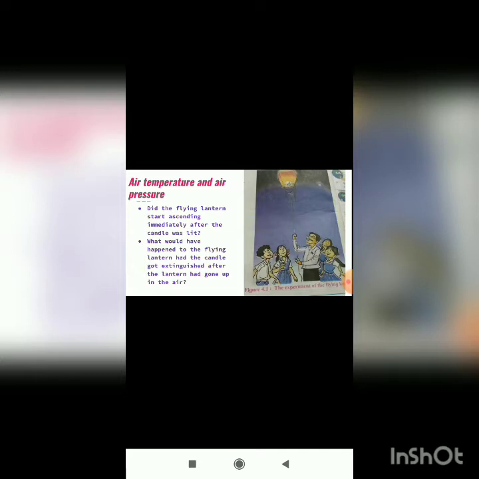Okay students, so this much I think you all must have understood. Now, till now what have we learned? We have learned in detail, students, about air having weight. We have also learned in detail about the variations in air pressure. Then we have just gone through this activity. Okay students, now what is the explanation of this? We will come to know.